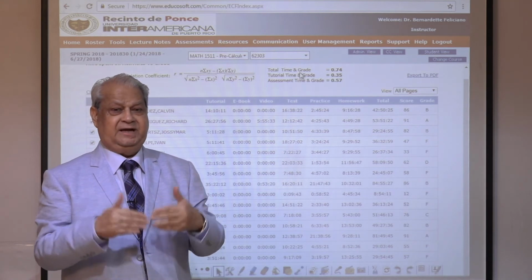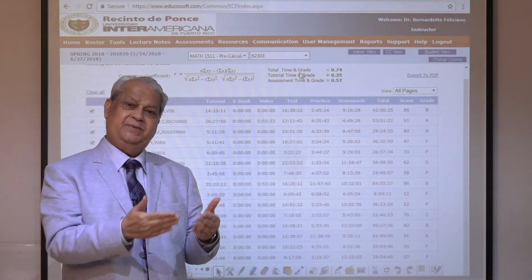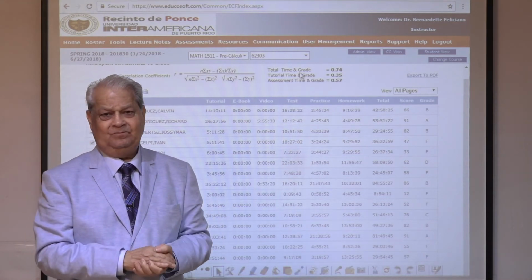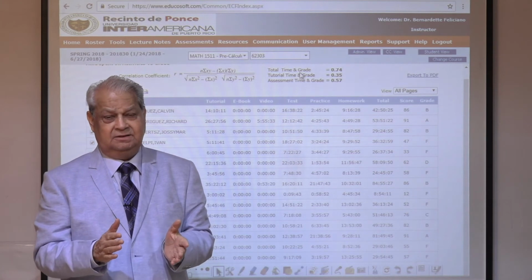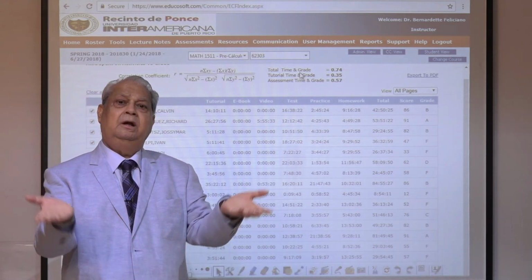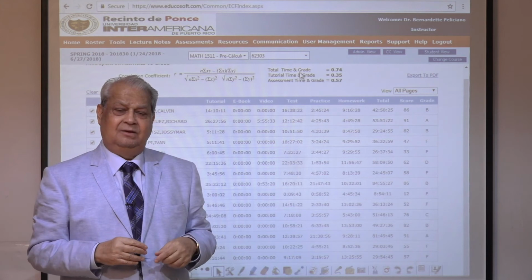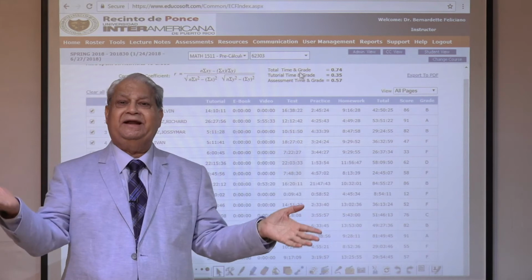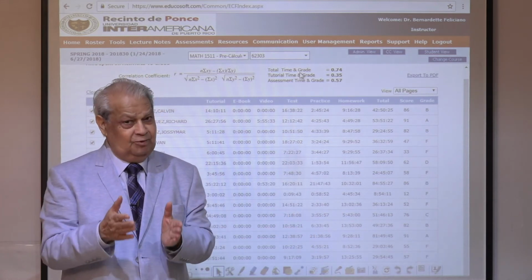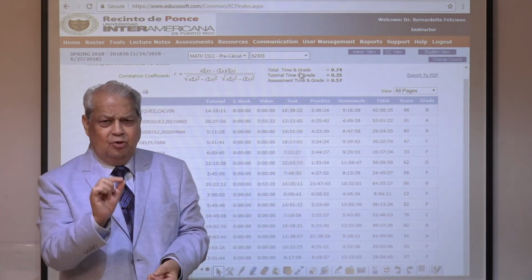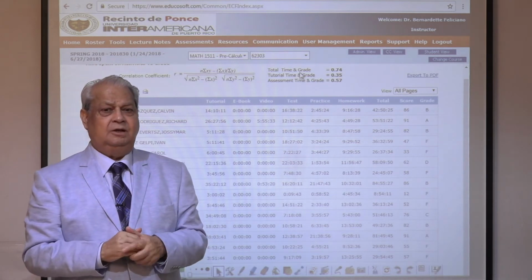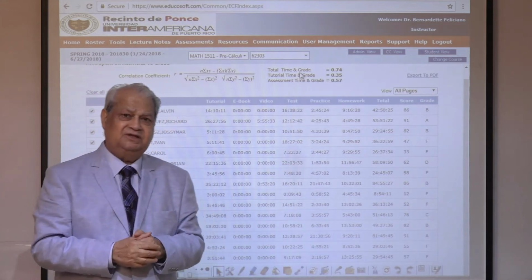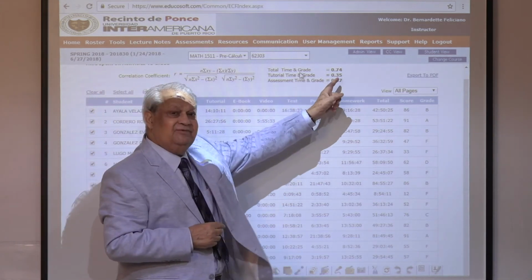Normally, we expect that the more the time spent, the better his grade will be, the better his performance will be. But in many cases, it works in a negative direction. How? A smarter student spends less time, still gets a better grade. And a slower student works so hard and still moves little. In spite of all that, pluses and minuses, the overall correlation coefficient of the whole class is 0.74.